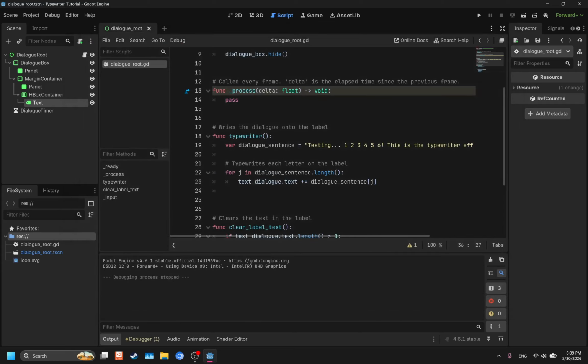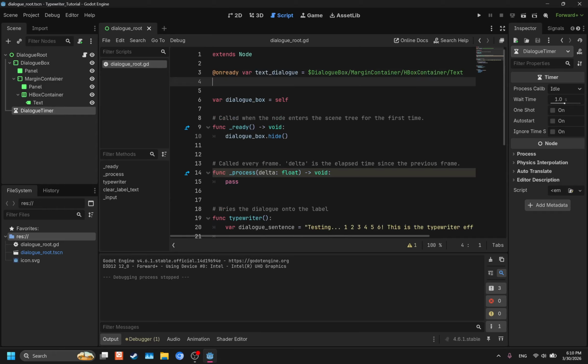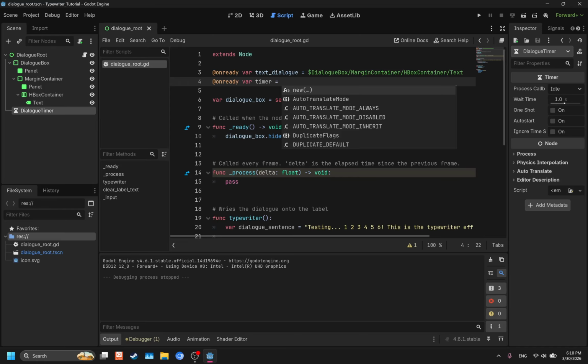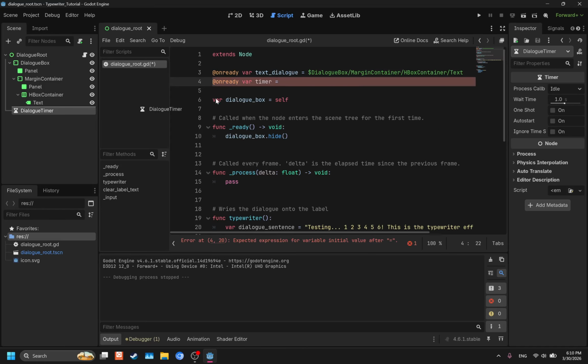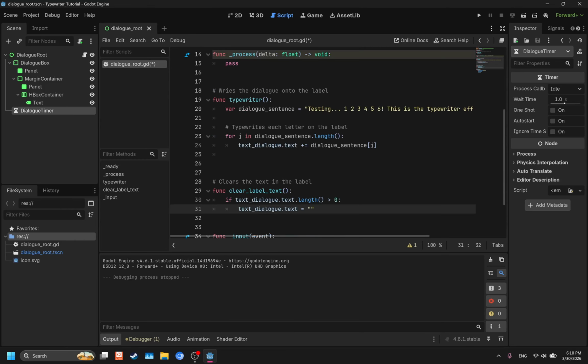So we need something to delay each loop in that for loop. We need to delay it by a certain amount of time so that you can actually see the typewriter effect. And that's where the timer comes in. So we're going to reference that. We're going to make another onready variable, just name it timer, and you're just going to drag and drop. Simple as that.